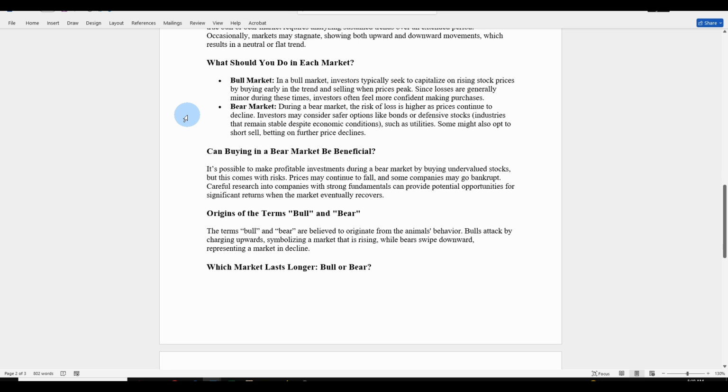Bear market. During a bear market, the risk of loss is higher as prices continue to decline. Investors may consider safer options like bonds or defensive stocks, industries that remain stable despite economic conditions, such as utilities. Some might also opt to short sell, betting on future price declines.